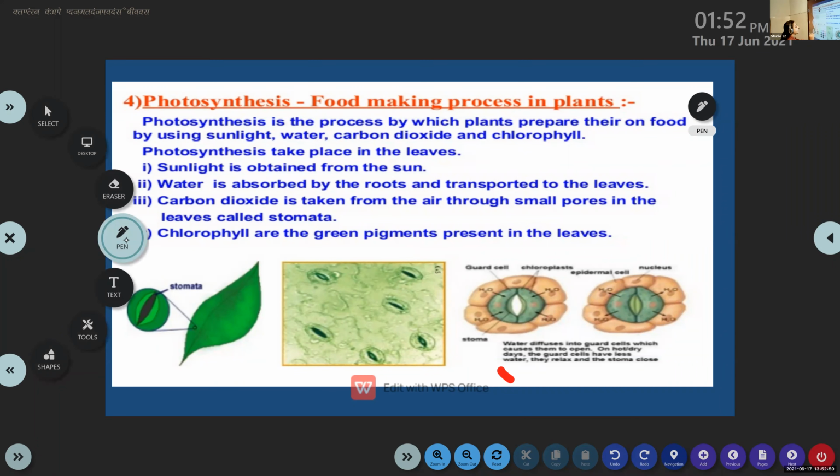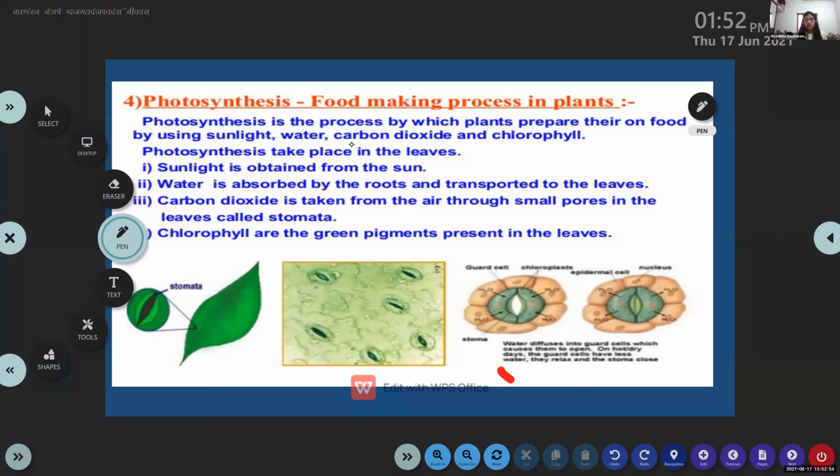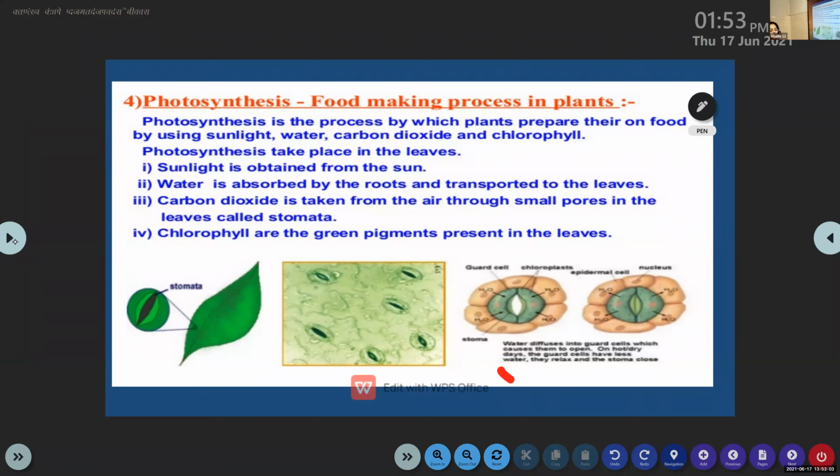Stomata are the tiny pores or small holes present in the leaves. Okay, so what do you mean by stomata? Stomata are the small holes or tiny pores present on the leaves. And what is the use of stomata?